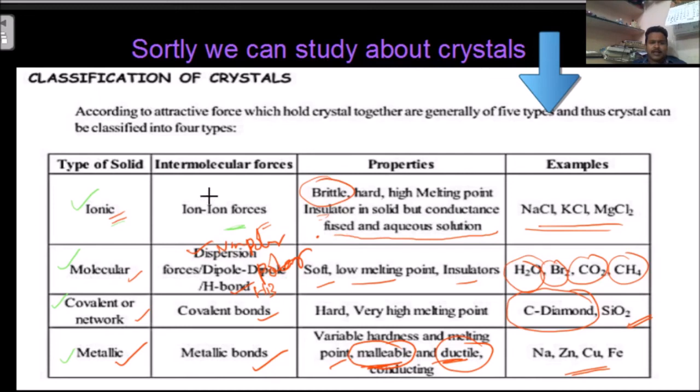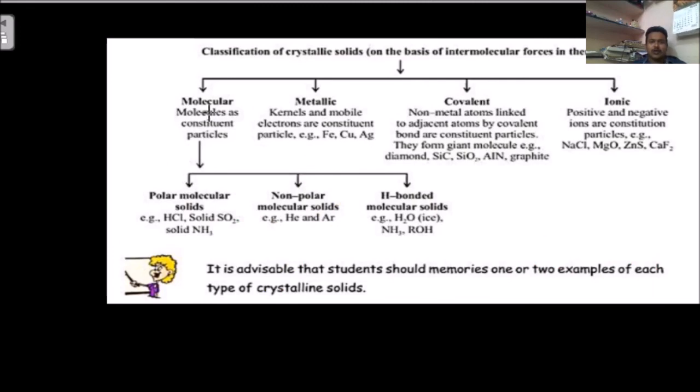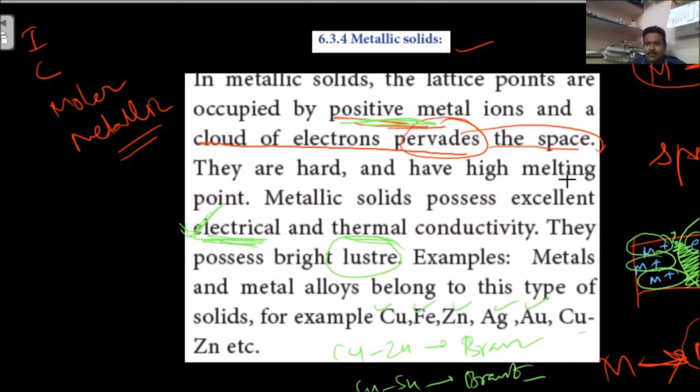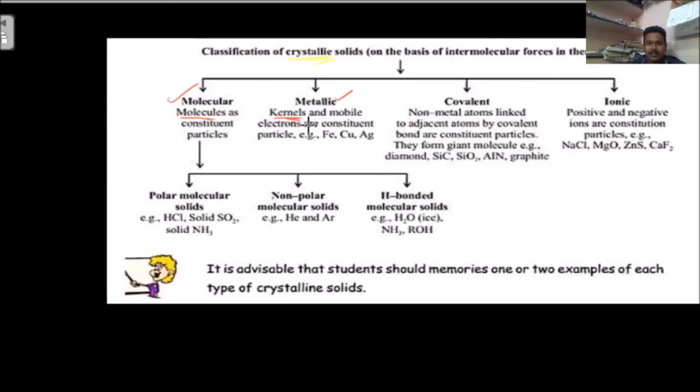And here we studied that molecular solids are classified into three types. Those three types we are going to study here. Again, all the crystalline solids are classified. In molecular solids, the particles are molecules. In metallic solids, the particles are kernels. Kernels means these positive parts, and the negative parts are electrons. Kernels and mobile electrons are the constituent particles.